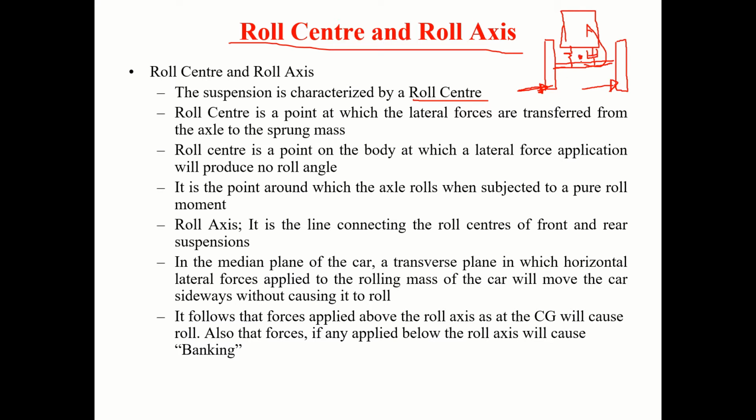And some of these forces get transferred. This will be the centrifugal force, and equal and opposite to the centrifugal force, it will be here. So this point, we call a roll center, is a point at which the lateral forces are transferred. I will explain the mechanism. The roll center is a point in the body at which a lateral force application will produce no roll angle. Correct? If you apply a force here, there will be no roll angle. It will just make the vehicle slide. That's all.